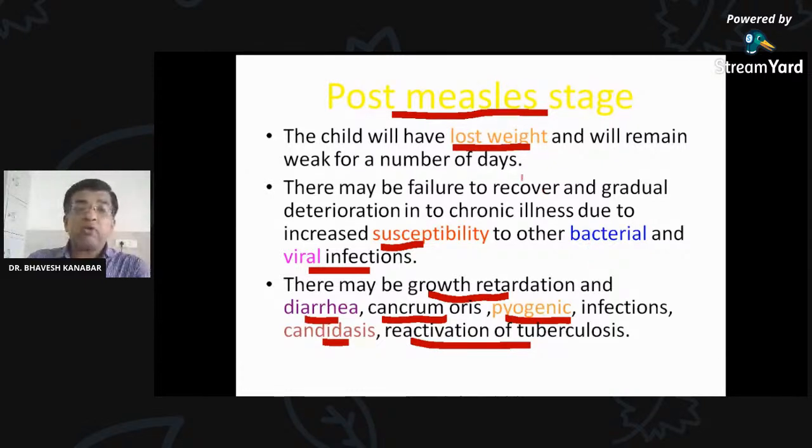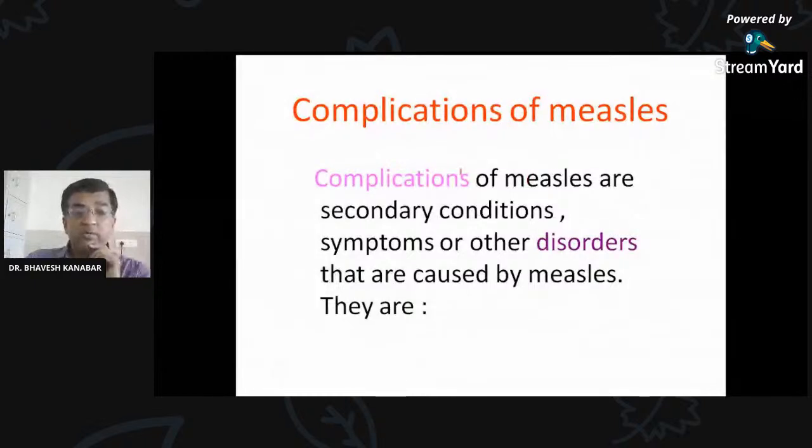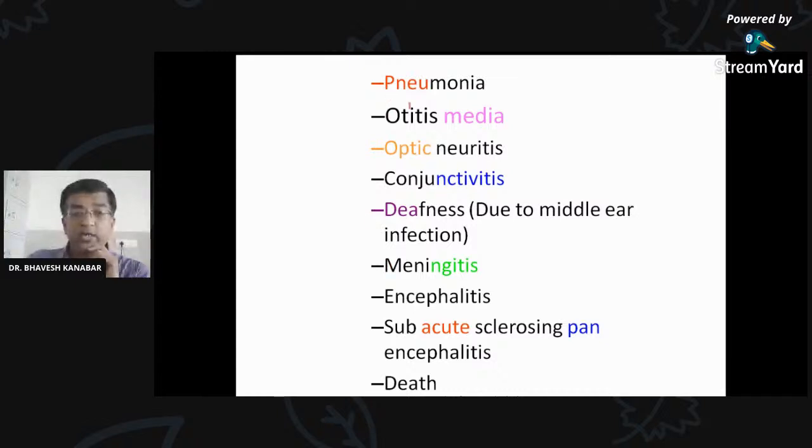But because of the development of the vaccine, as well as proper nutrition status, this may not be seen. Even if the child has taken the vaccine and may develop measles, it will be mild. Complications of measles are secondary conditions and symptoms of the disorder caused by measles. These are the complications of measles.